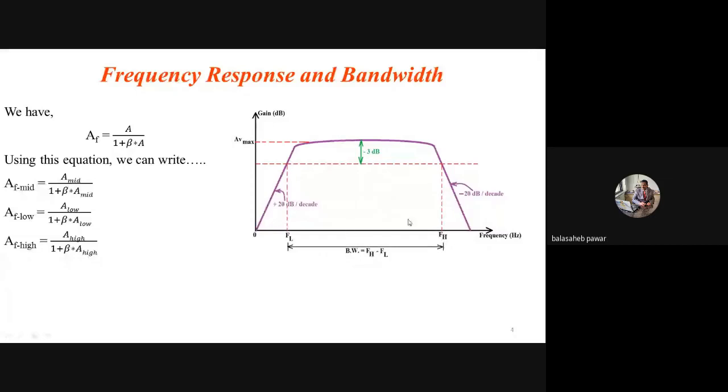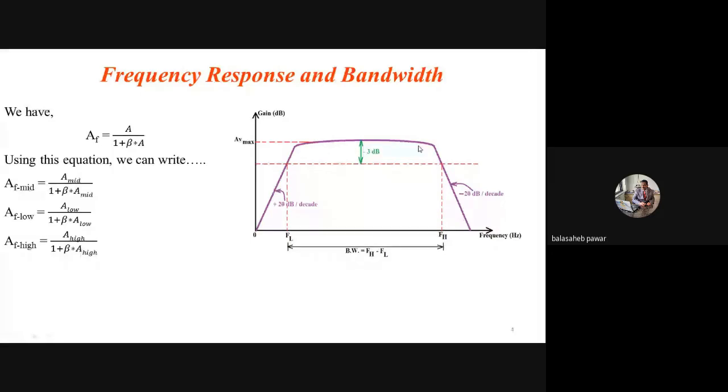That's why it is titled mid band, and I simply wrote its abbreviation as mid. So this is the gain of the amplifier with negative feedback at the mid-band frequency range, where we are getting almost constant or almost maximum gain.